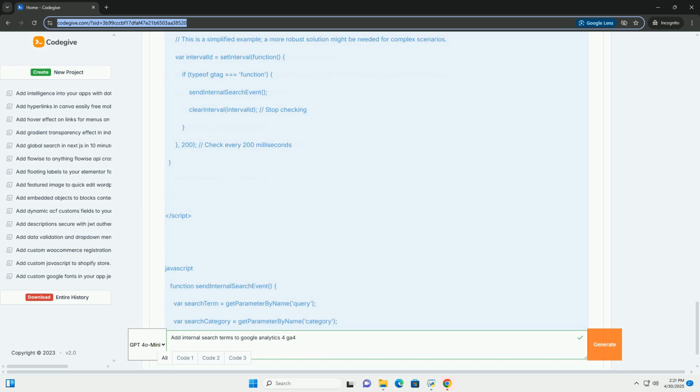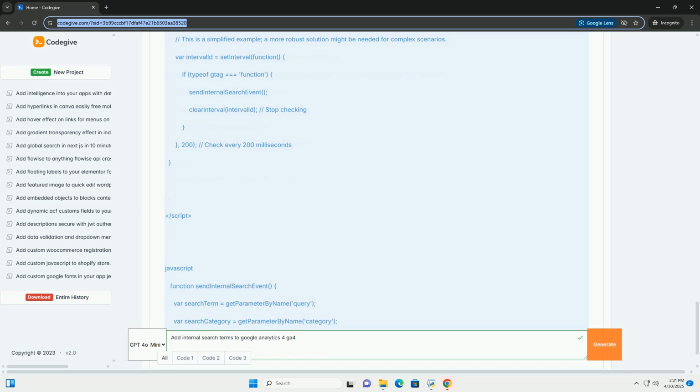8. Variable configuration. Variable type. Select URL. Component type. Select query. Query key. Enter the URL parameter you identified earlier, for example q, search, keyword. This tells GTM which parameter to extract from the URL. Variable name. Give the variable a descriptive name, such as URL_parameter_search_term. Click Save. 9. Save the tag. Give your tag a descriptive name, for example GA4 event, search, and click Save.